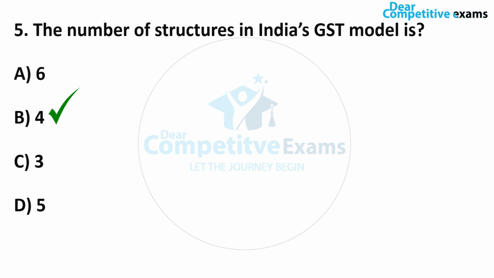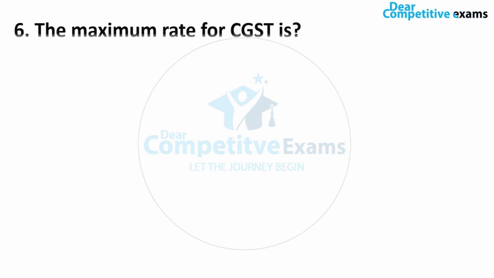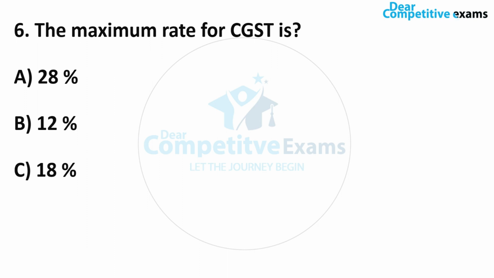Let's move on to question number 6. The maximum rate for CGST is... So what is the maximum rate for CGST? Your answers are 28%, 12%, 18% and 14%. The correct answer is 14%.